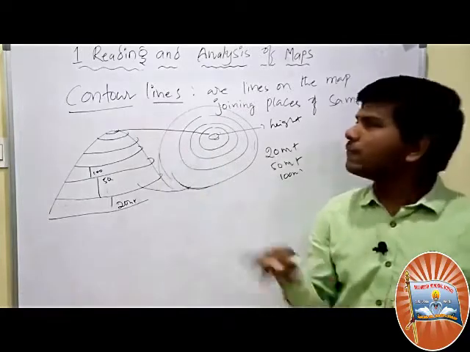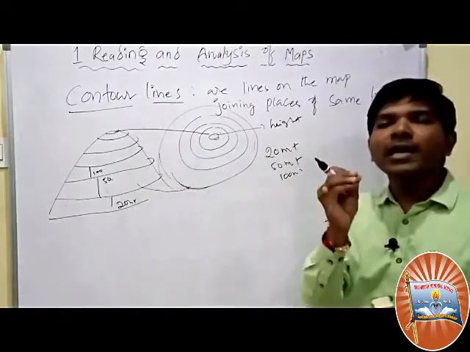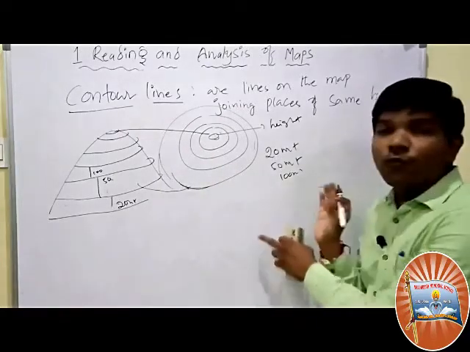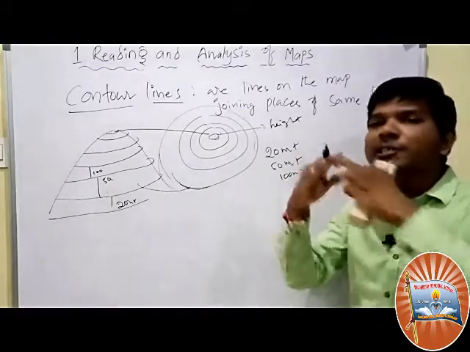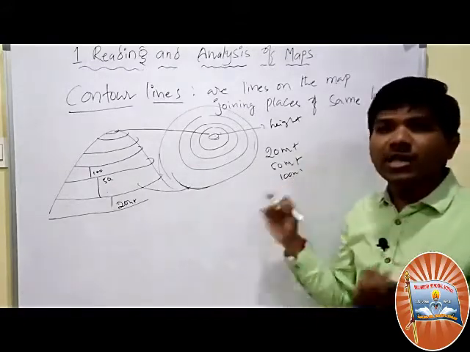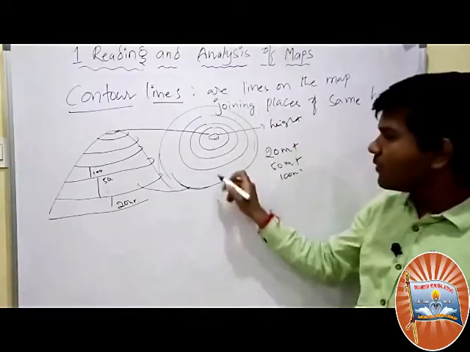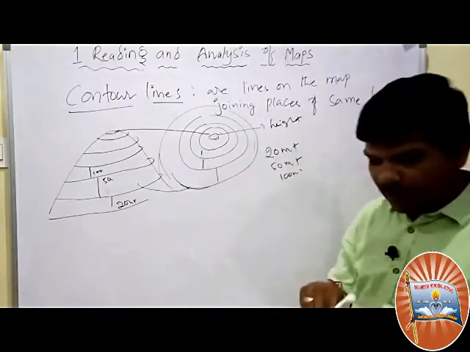What is the use of these contour lines? Slope and elevation above the sea level. We can measure slope, we can measure elevation above the sea level because they are drawn at particular intervals.